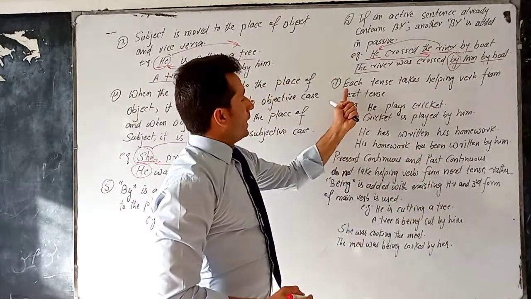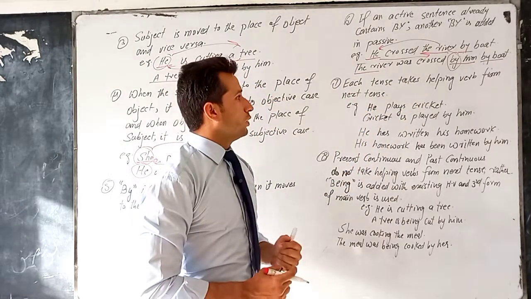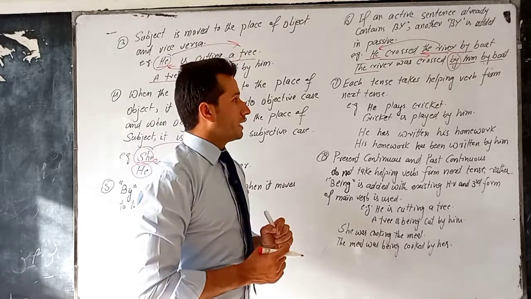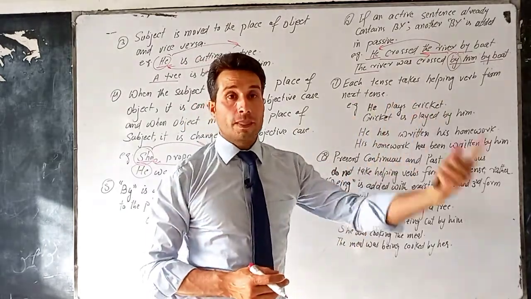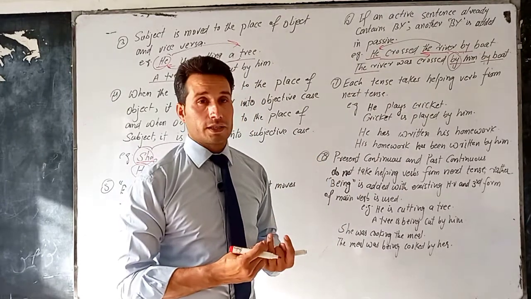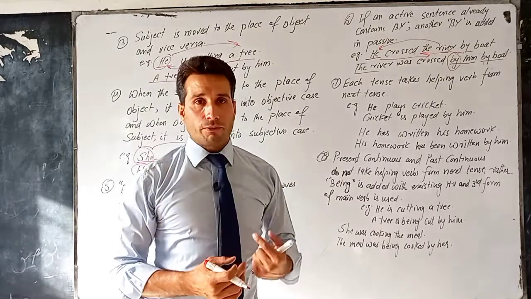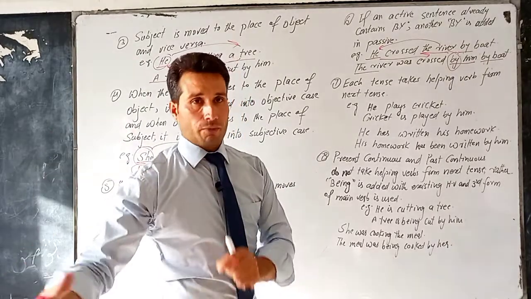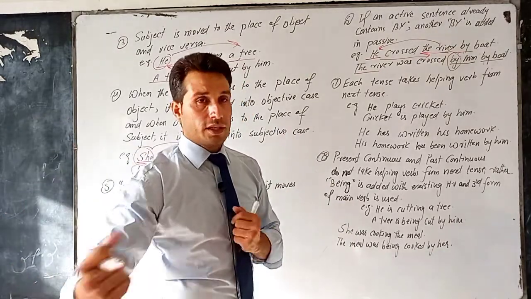Okay? Each tense takes helping verb from next tense. Another rule is that when we change an active sentence into passive, the tense will take helping verb from next tense. For example, if an active sentence is in present simple tense, we will take helping verb from present continuous tense. If it is in present perfect tense, we take helping verb from present perfect continuous. If it is in past simple tense, we take helping verb from past continuous tense.